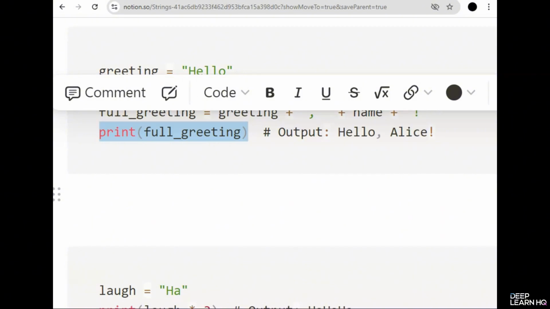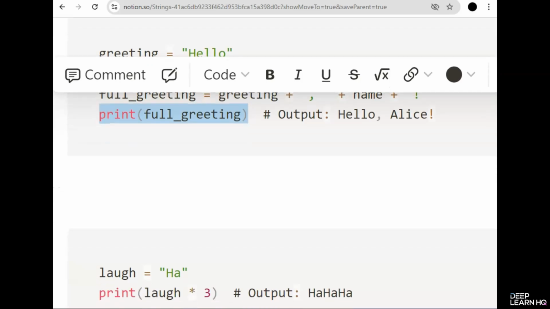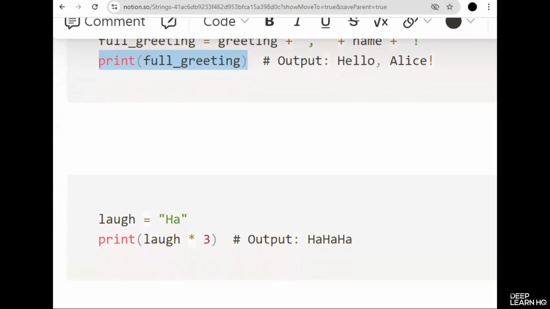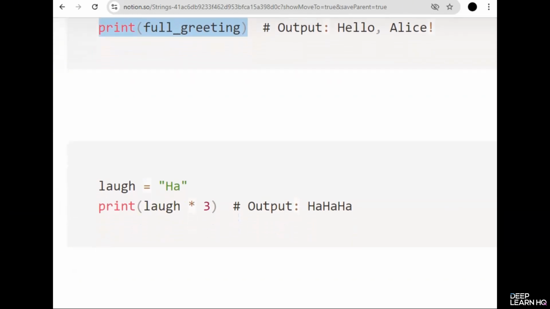For example, you might concatenate a greeting with a user's name to personalize messages. Now let's talk about repetition. String repetition allows you to repeat a string multiple times using the multiplication operator. This is handy when you need to create repeated patterns or duplicate a string a certain number of times.